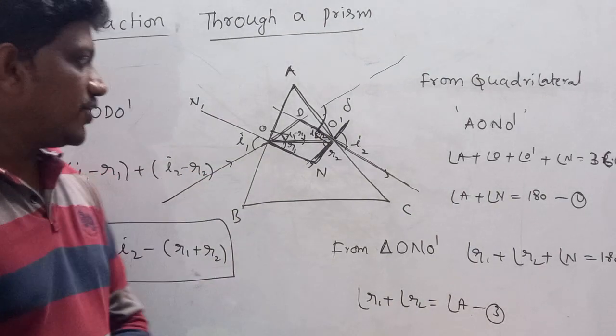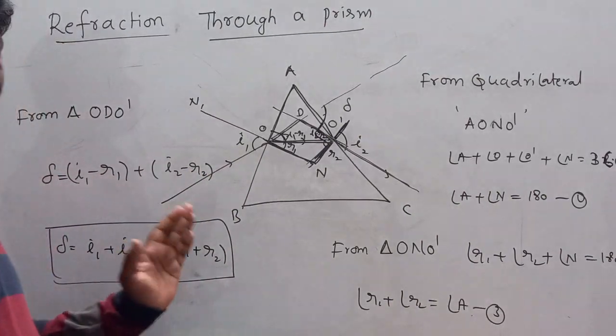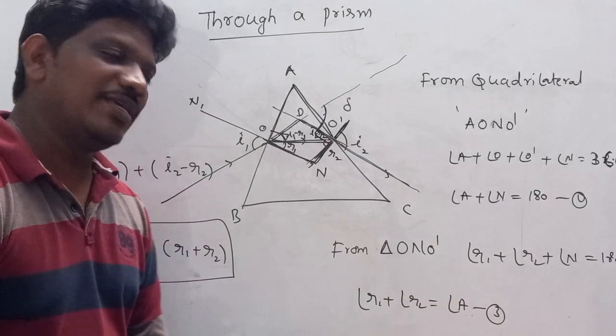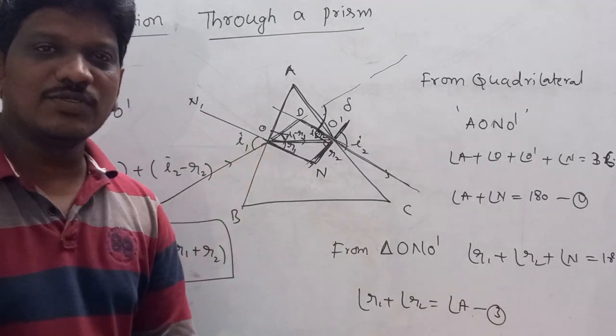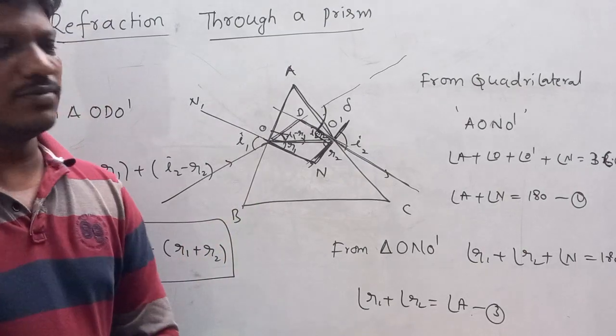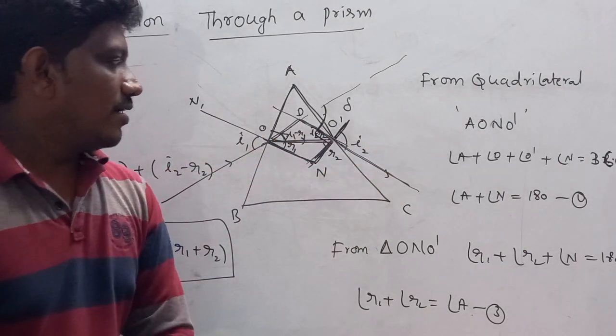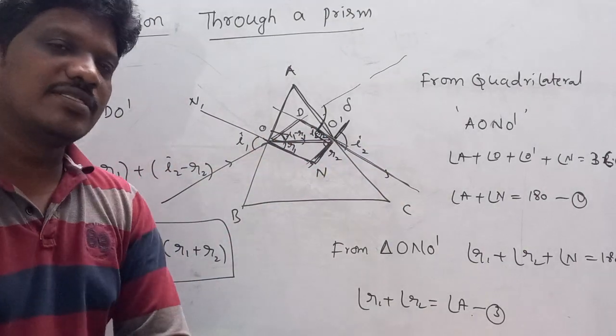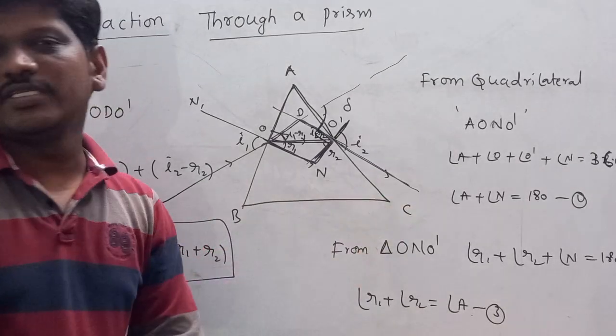At minimum deviation position, minimum deviation position of the prism means I1 is equal to I2 and R1 is equal to R2. Light ray moves inside the prism parallel to the base of the prism.